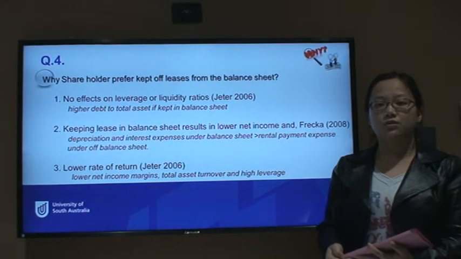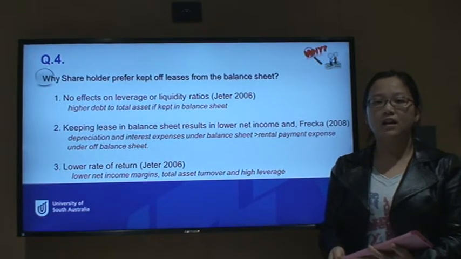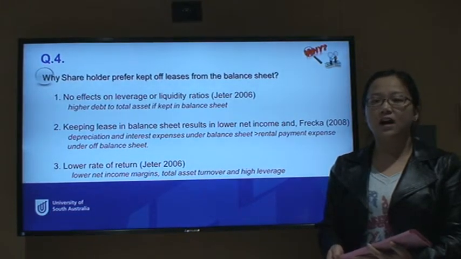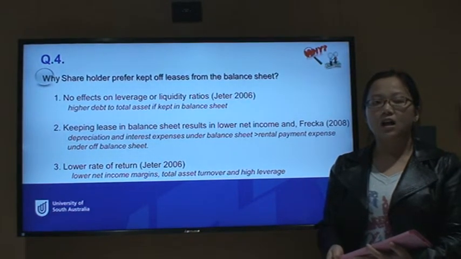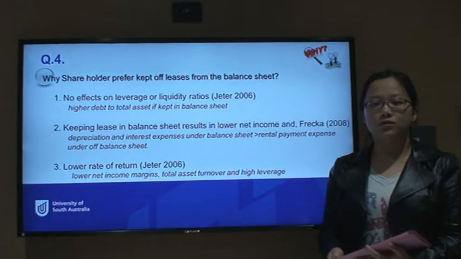First, let's look at the off-balance sheet. It doesn't need to recognize the lease in the balance sheet. That means the lease is not capitalized as an asset and a liability. The off-balance sheet shows no depreciation, no interest expense, and no liability.